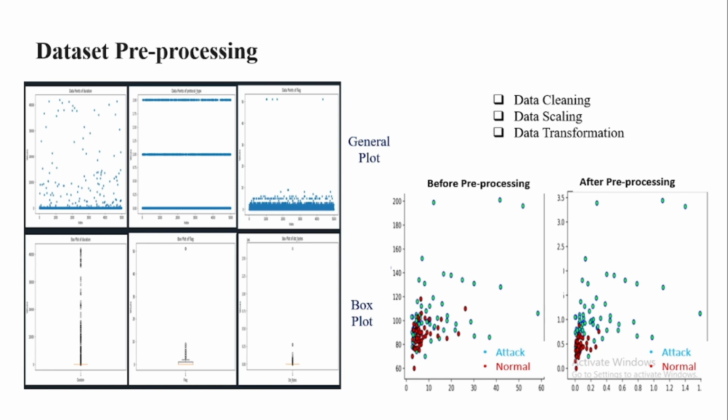Here you can see the data set pre-processing. Firstly we use some features and take a snapshot of a general plot and box plot. Then we applied some pre-processing steps like data cleaning, data scaling, and data transformation, and you can see the overview before pre-processing and after pre-processing.